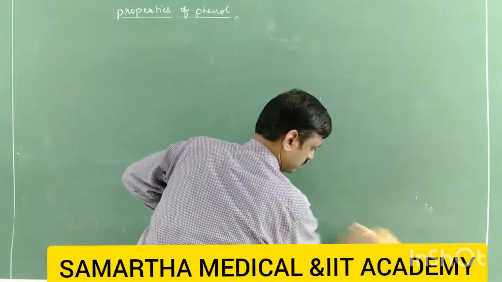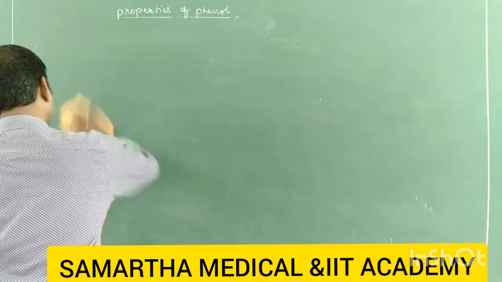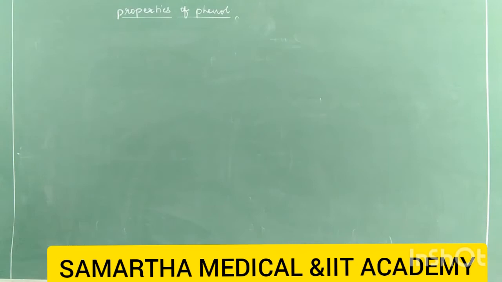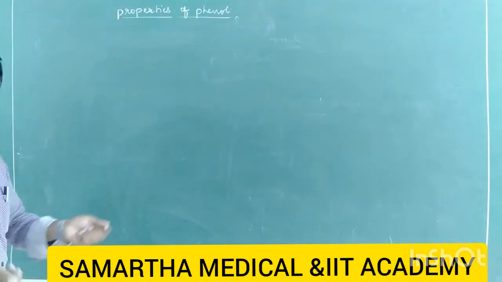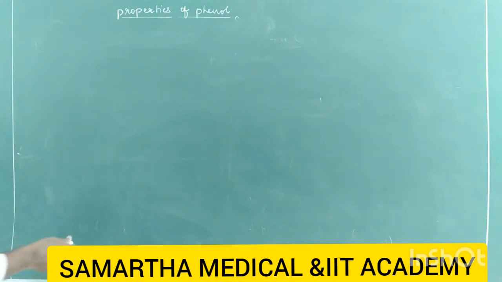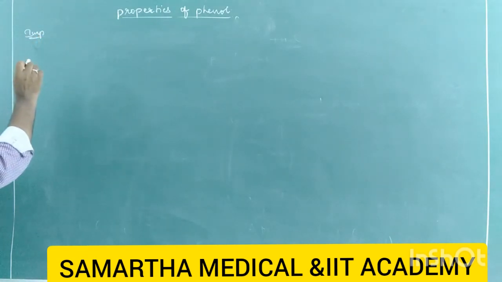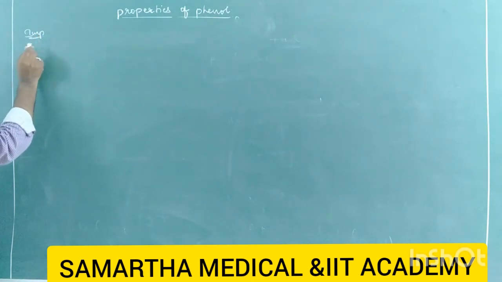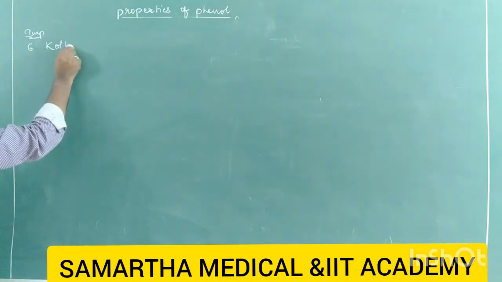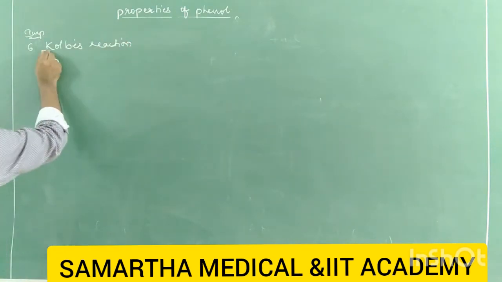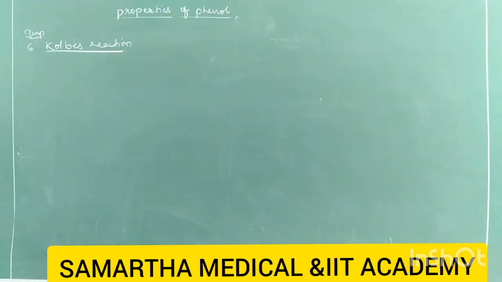Kolbe reaction. So as I told you, in phenol, Kolbe reaction and Reimer-Tiemann reaction are two important reactions. These two reactions are frequently asked questions in different exams. So therefore, let us say Kolbe reaction. So what is Kolbe reaction and its chemical equation?